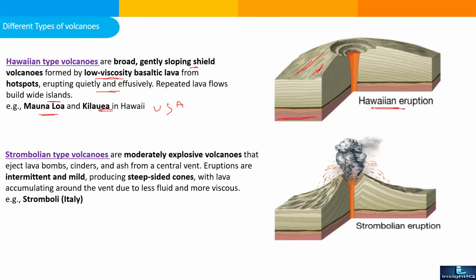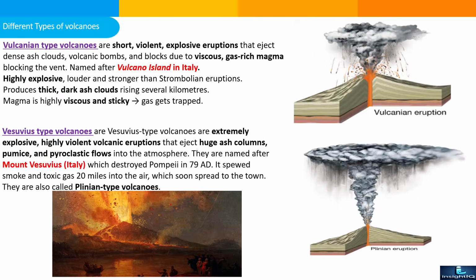Stromboli type volcano, a moderately explosive volcano. Now, if it is explosive, a crater is formed here, and whatever landscape surrounds it, it will blast. So it is a moderately explosive volcano that ejects lava bombs, cinders and ash from the central vent. Eruptions are intermittent and mild, producing a steep-sided cone. It will be steep, neither cone nor gentle slope, with lava accumulated around the vent because it is less fluid and more viscous. Example: Stromboli, Italy.